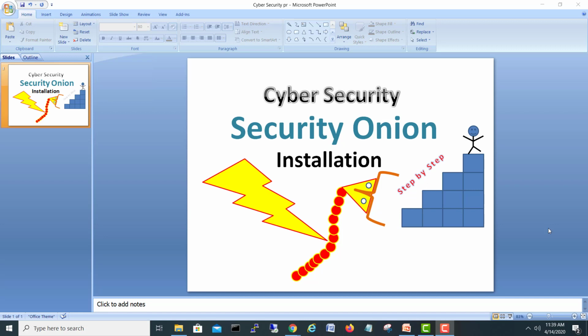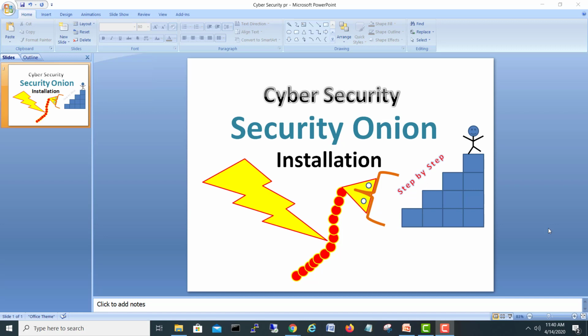So let's go. Before going to installation, the new guys who are going to see this video, I would like to give them an introduction regarding SecurityOnion. If somebody asks what is SecurityOnion, you can easily describe that SecurityOnion is an open source, Linux based platform, with which you can do threat hunting, security monitoring, and you can also use it for log management. These are the major features of SecurityOnion, and the best thing is it's totally free and open source, like Linux. So let's go and start the installation.